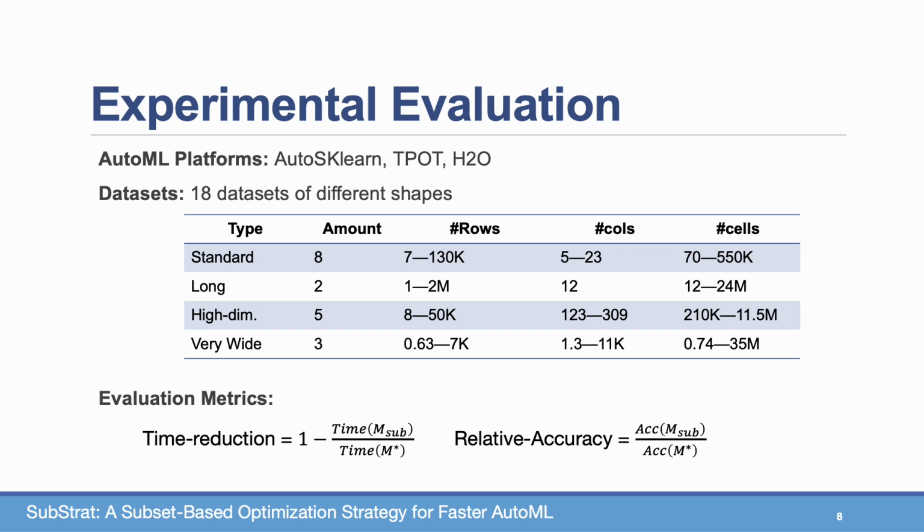The other measure gauges the relative accuracy, which measures again the accuracy of the model produced by Substrate, M sub, against the model generated by the full AutoML. So the higher the relative accuracy and the higher the time reduction, the better the score of a baseline.